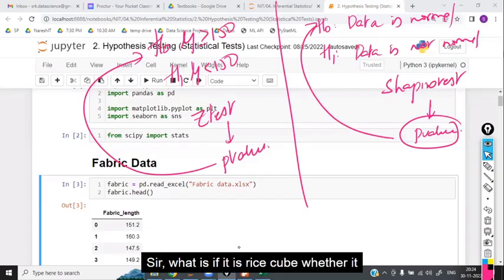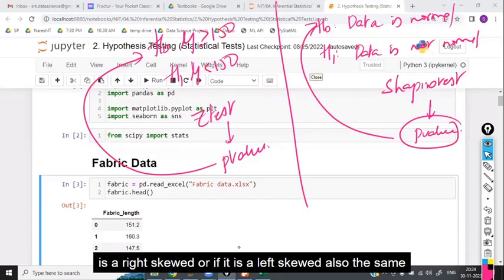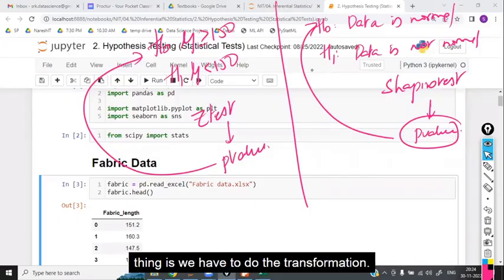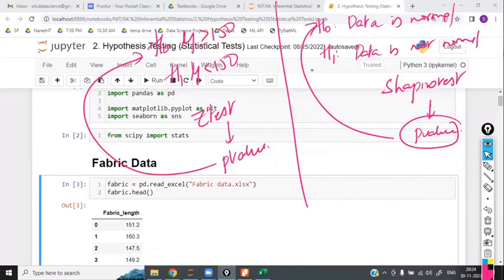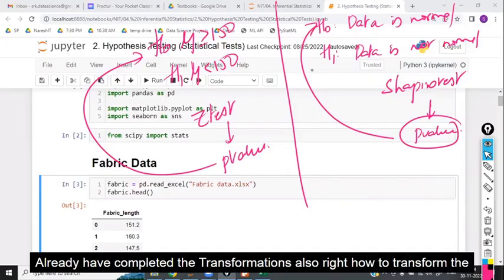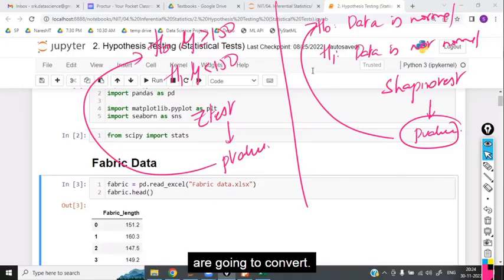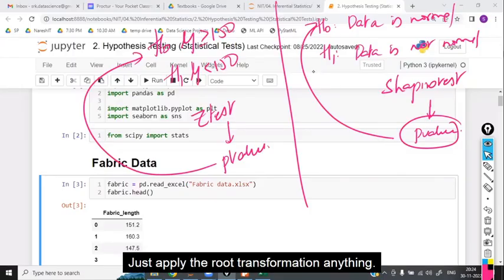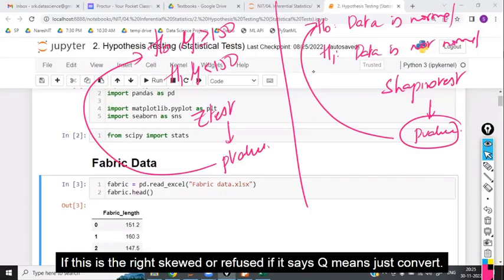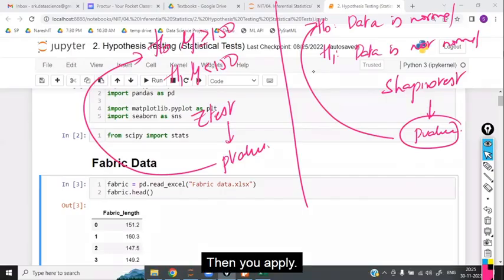Sir, what if it is right skewed? Whether it is right skewed or left skewed, the same thing: we have to do the transformation. Already I have completed the transformations also, right? How to transform the data: by applying the log or the exponential, we are going to convert. Just apply the root transformation, whether it is right skewed or left skewed. If it is skewed, just convert, then you apply.